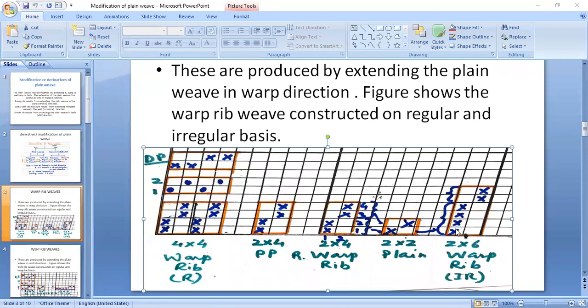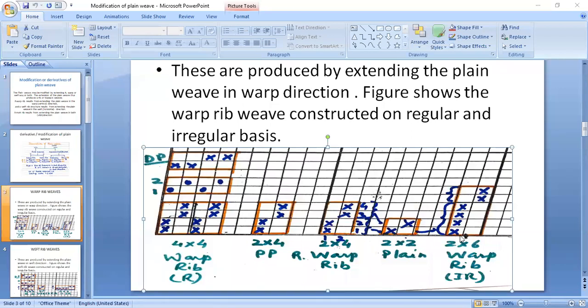This is an extension of 4, and this is an extension of 2, and it is a vertical extension, so the size will be 2 × 6. In this way, you can indicate irregular warp rib. For regular, you can take more examples like 3-3 warp rib, 4-4 warp rib, 5-5 warp rib, 6-6 warp rib. Both the numbers should be equal.